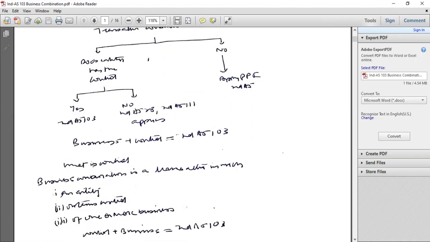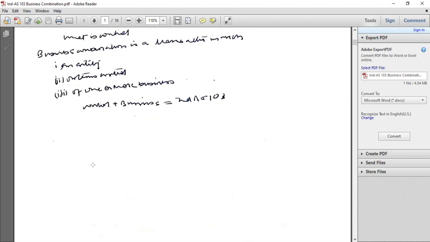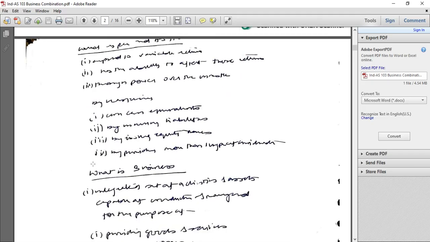What is control? A business combination is a transaction in which an entity has control of one or more businesses. Control plus business is Ind AS 103. Control as per Ind AS 110 means exposure to variable returns and the ability to affect those returns through power over the investee, by transferring cash and cash equivalents, by incurring liabilities, by issuing equity shares, or by providing more than one type of consideration. What is a business?